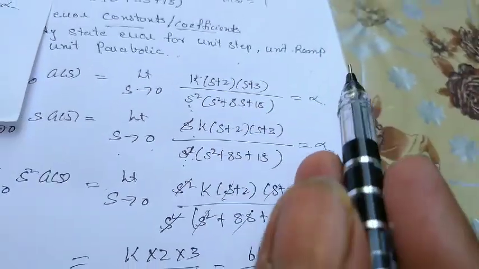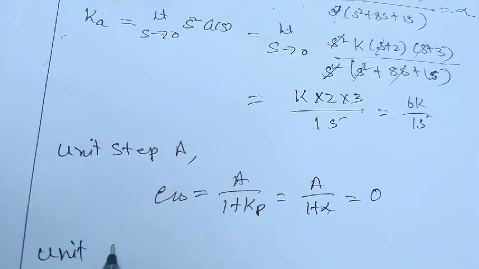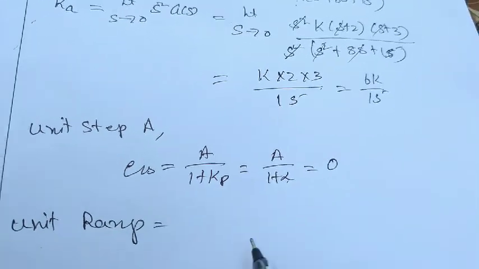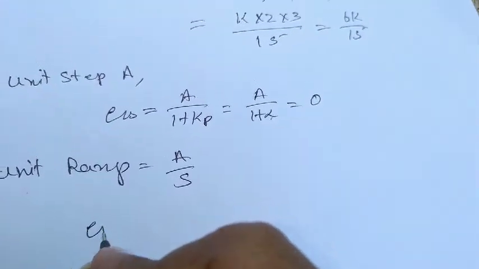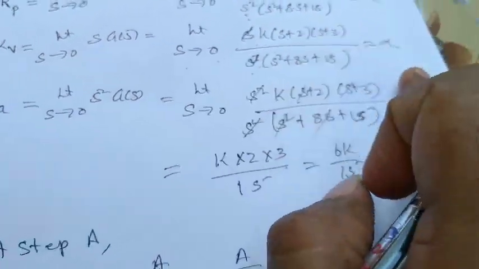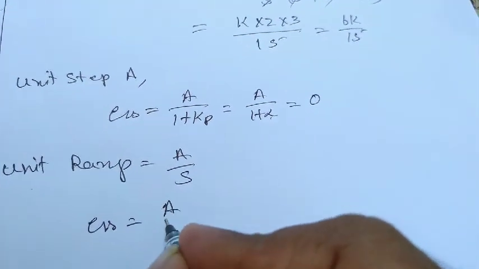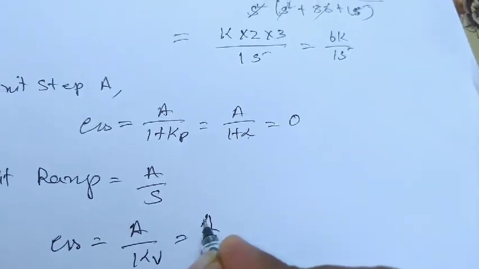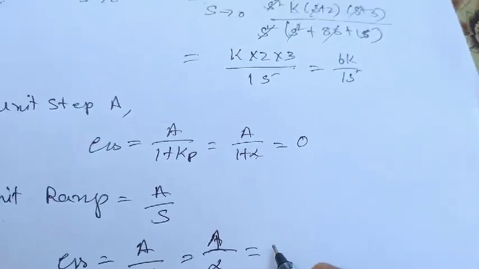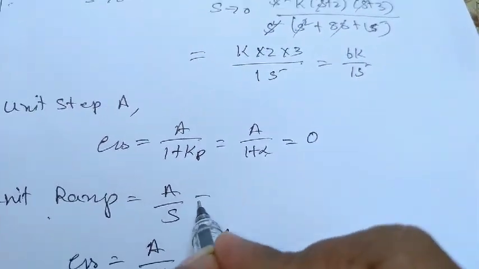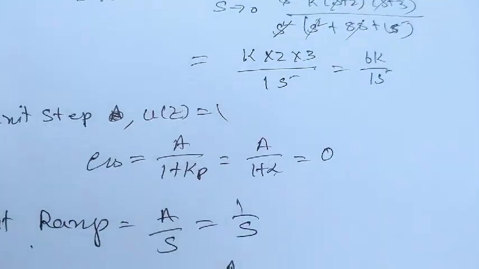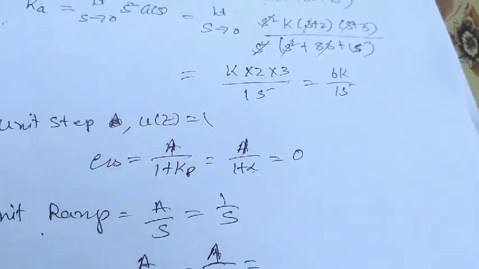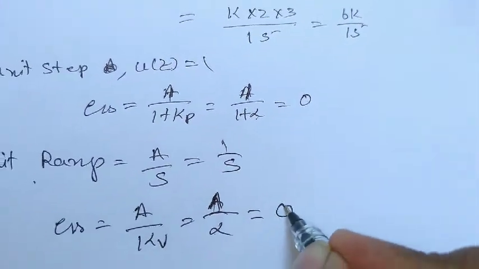Next, for unit ramp input. So unit ramp, you have A by s. So constant A you will have, but Ess value is also again, you have Kv value as infinity. So steady state error is A by Kv. So A by infinity is equal to, since you have taken unit ramp, so here you have taken 1 by s square. So this A is also unity. So you have to take A which is equal to 1. So you will get 1 here. So here also you'll get 1 by infinity, which is 0.